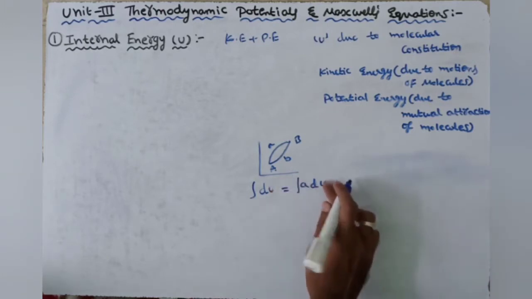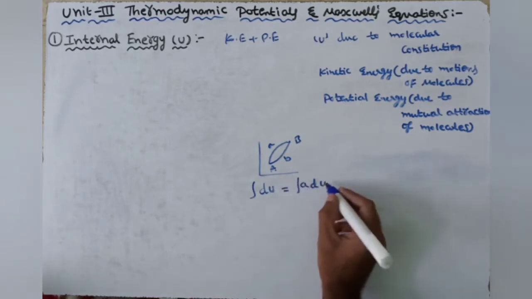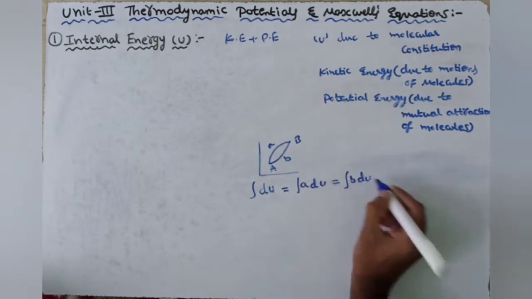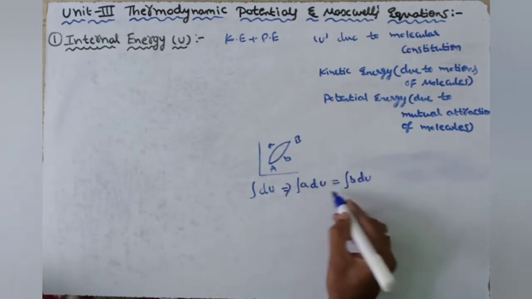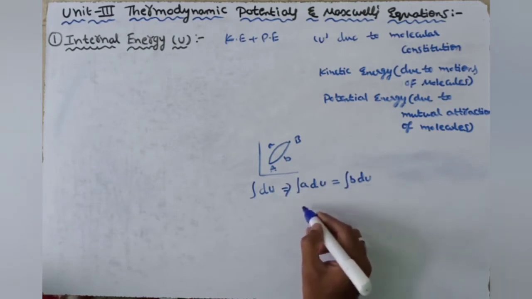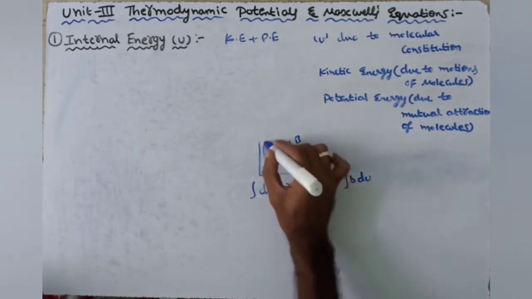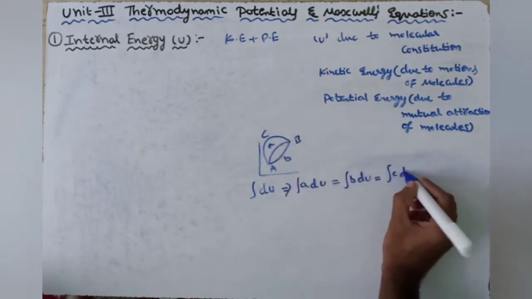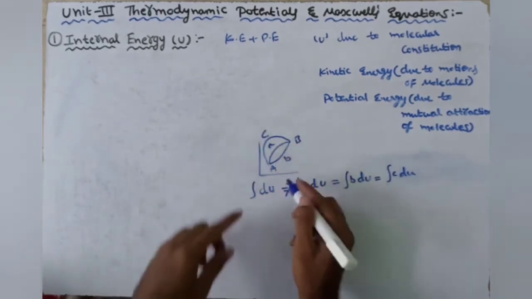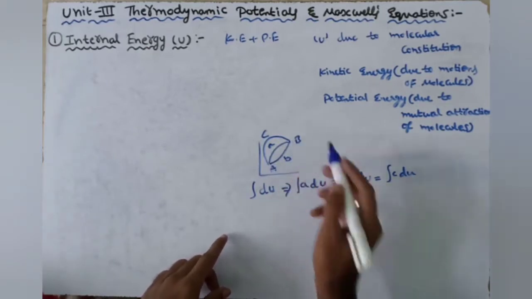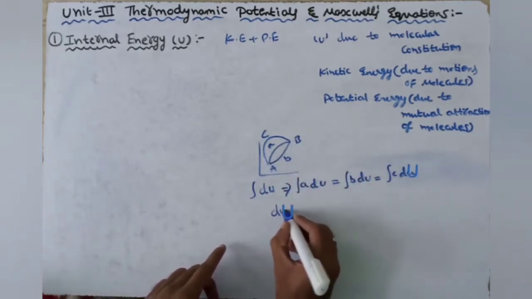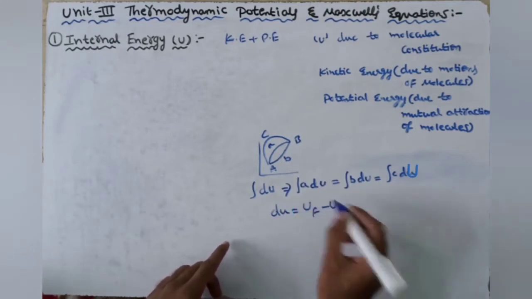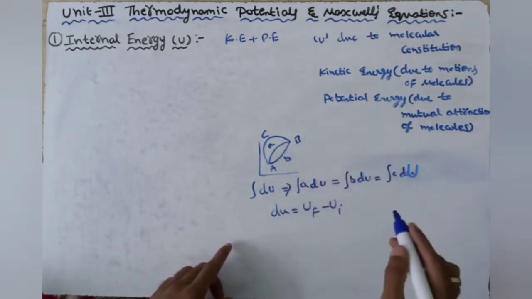This is a function, so we have to write U in capitals only. ∫ₐ dU equals ∫_b dU. Both are the same. Even if we choose another path c, ∫_c dU, it does not depend on the path. It only depends on the initial and final state. The change ΔU is equal to U in the final state minus U in the initial state.